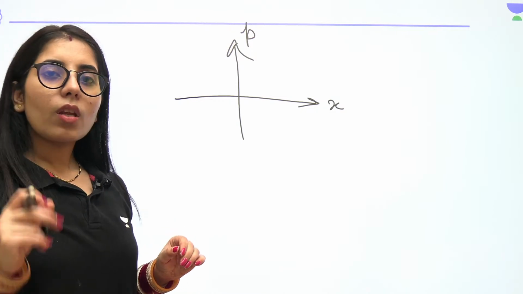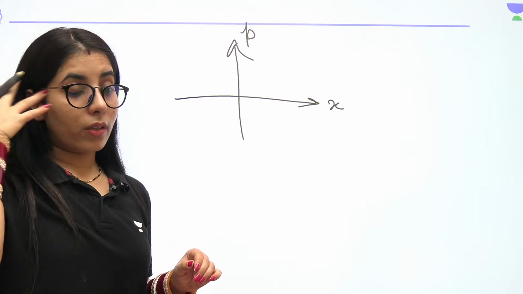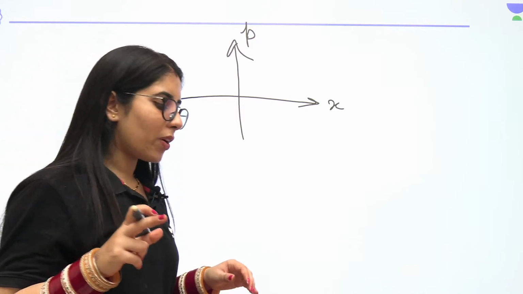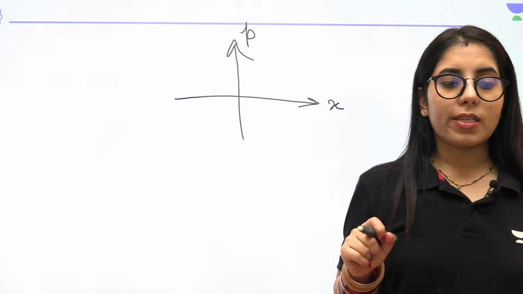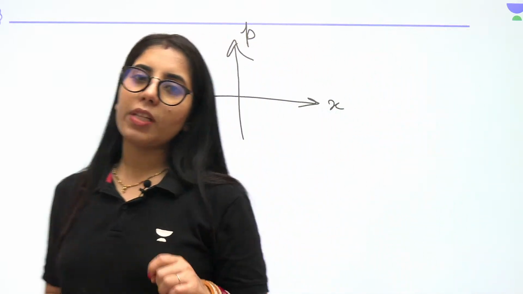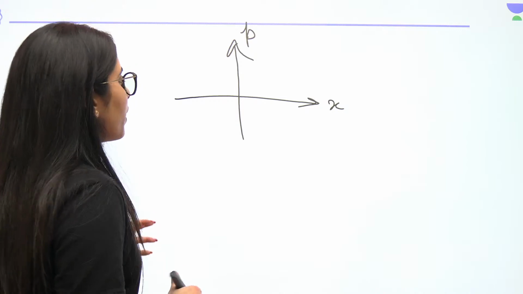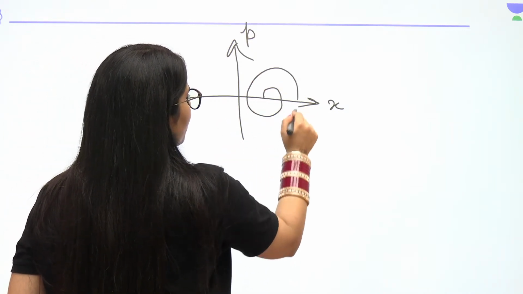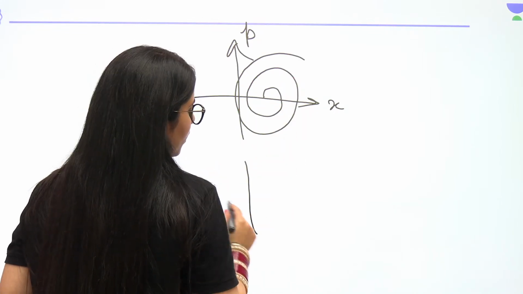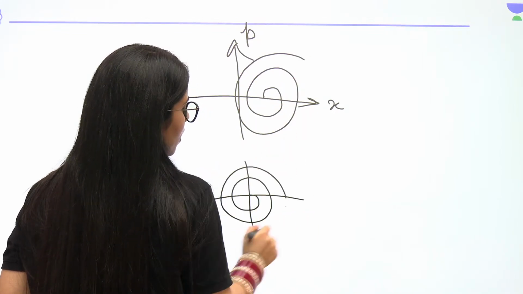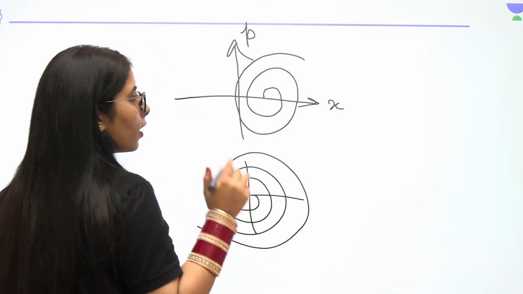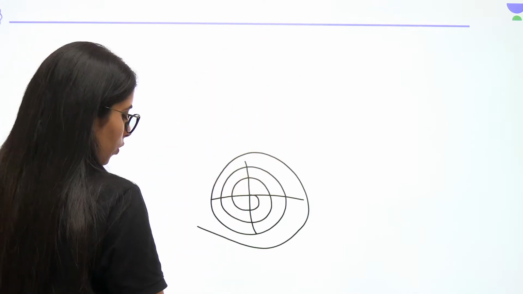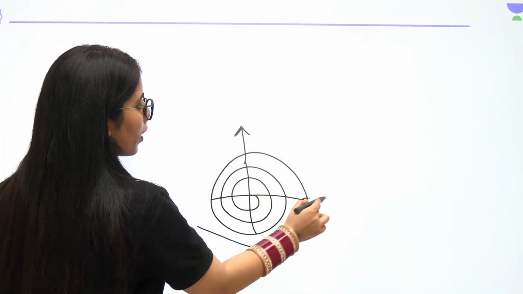Next, if it is a non-conservative system, what will happen? Its trajectory will not be a closed curve. Its trajectory will be connected curves actually, something like this, something like this. You can see these are the connected curves. So for a non-conservative system, the trajectory is going to be connected curves, like I have drawn right now.